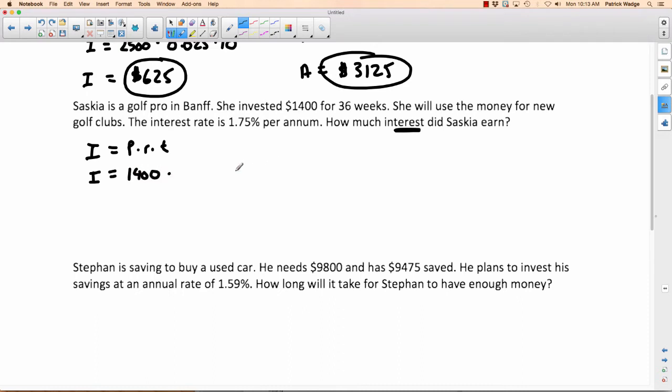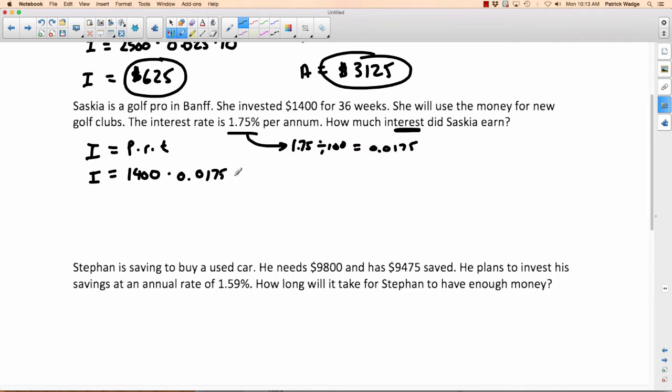Okay, now a couple difficult things here. R, that's the interest rate. Here's the interest rate. Do I write down 1.75? No. How come? I have to change it to a decimal. I got to get it out of percent form. How do I do it? I move the decimal over 2 spots, or if that doesn't make sense to you, you don't like doing that, you can divide it by 100. And if you do that, you will get 0.0175. I guess I could write that. 0.0175. So that's our percent.